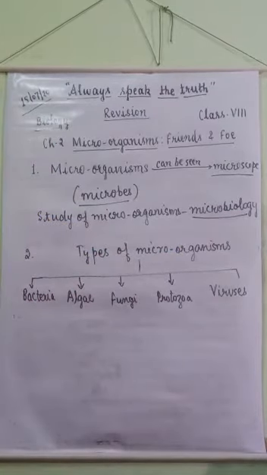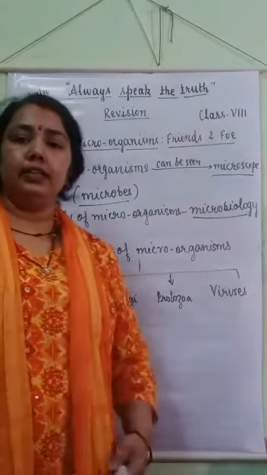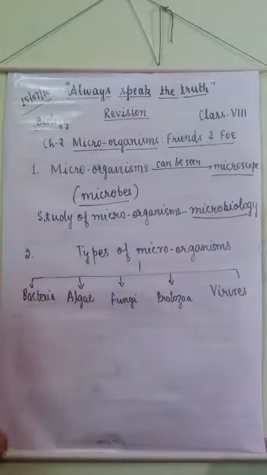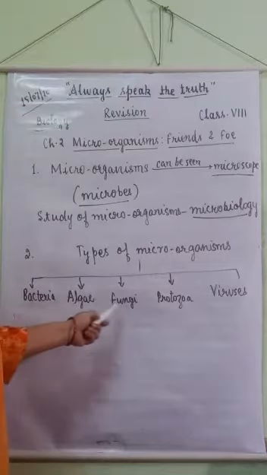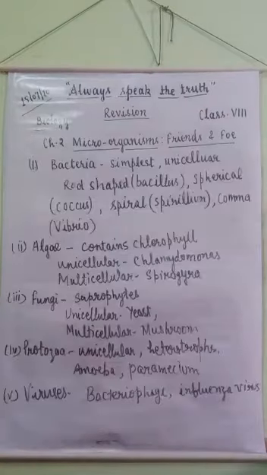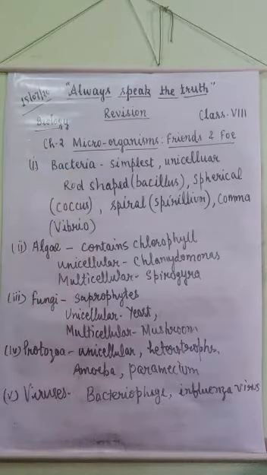Microorganisms are found everywhere. They are found on land, in water, in soil, in air, even in our body. There are different types of microorganisms. They are classified under different categories like bacteria, algae, fungi, protozoa and viruses. Let's see about some microorganisms. First is bacteria.